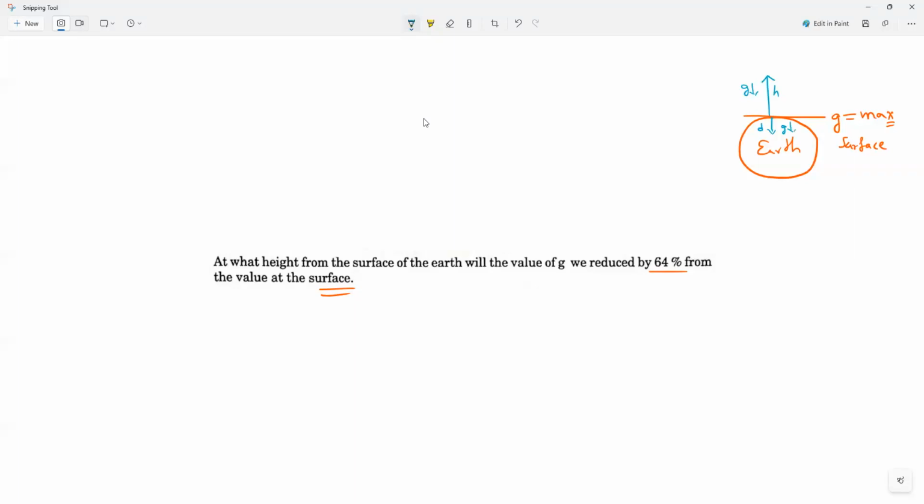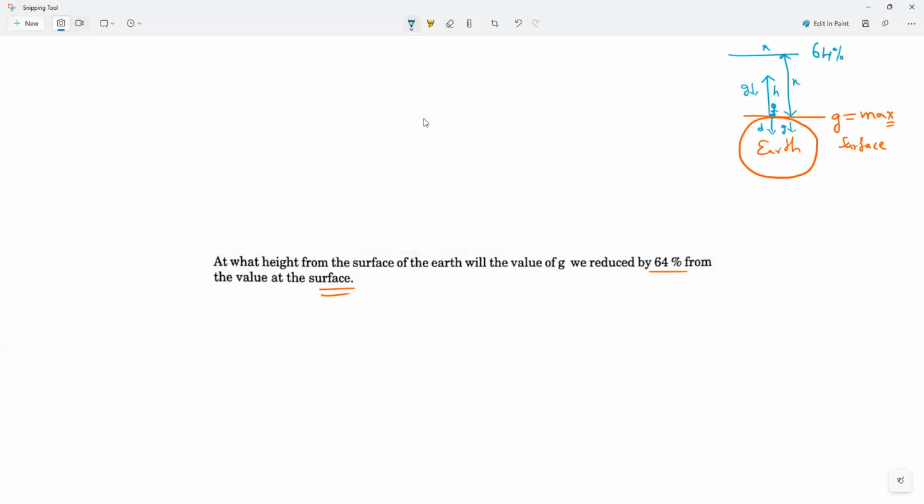Now they are asking, let me imagine. Mr. Kishore started climbing, and he reaches some height x. We don't know the height x. By that time the gravitational force is 64% less or more?